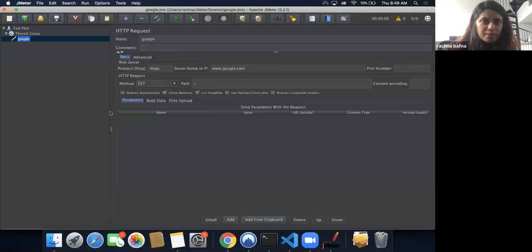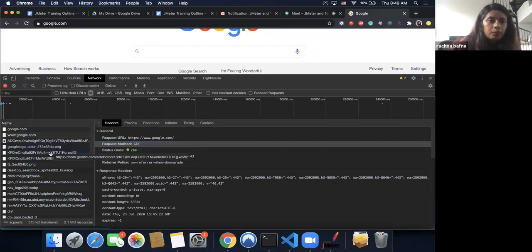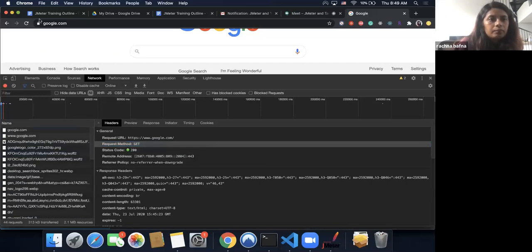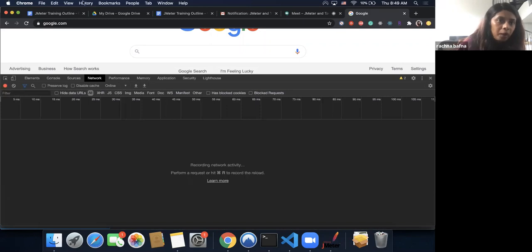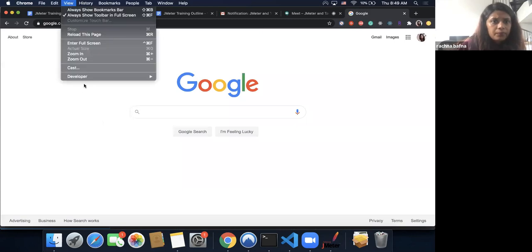One thing that I think I missed out because of my comfort with developer tools is that you need to select the network tab. Thanks, Sue, for pointing that out. Wherever you launch your developer tools, you need to select your network tab to be able to see all the requests that make your page up. In my case, it was selected by default, but if not, click on the network tab, and that's when you will see all the requests. So I'm going to show it one more time. Developer tools. It's gone right now. So we'll try one more time.